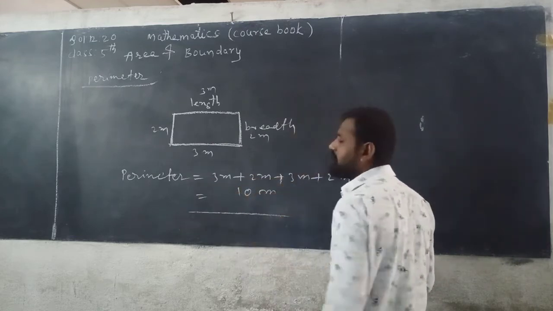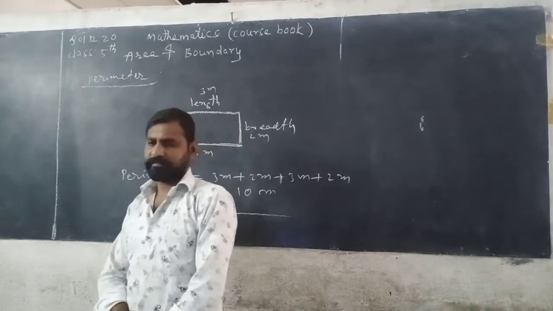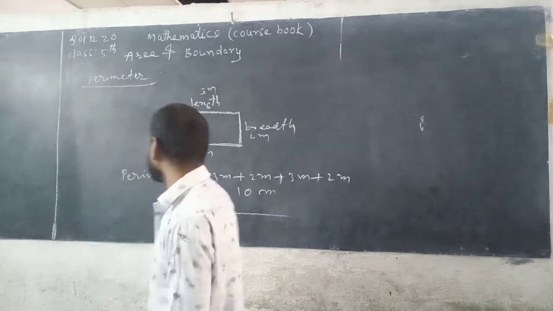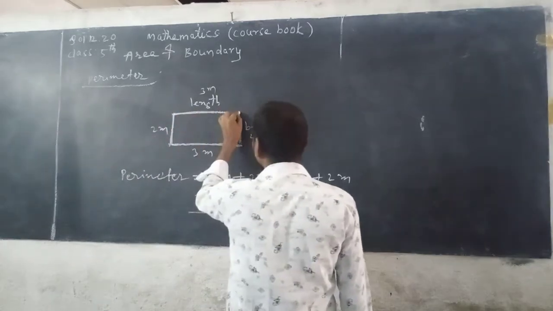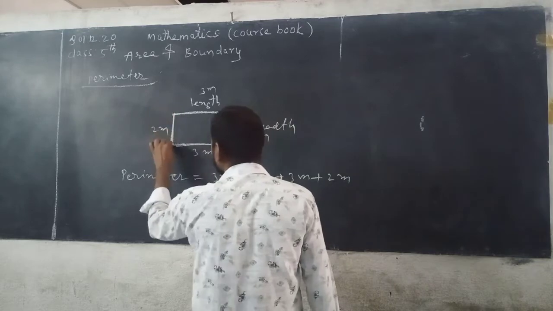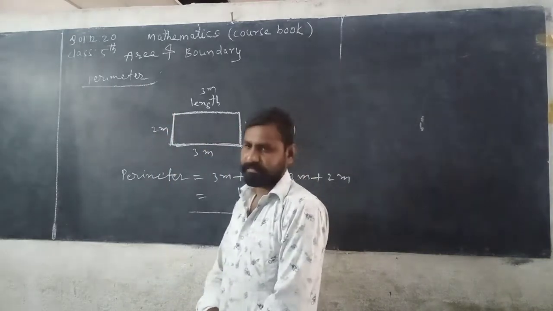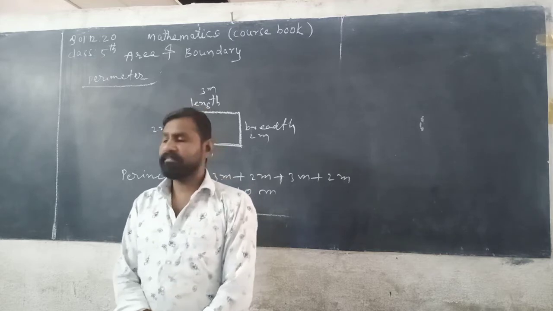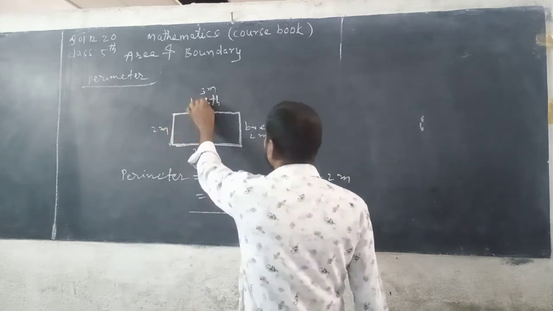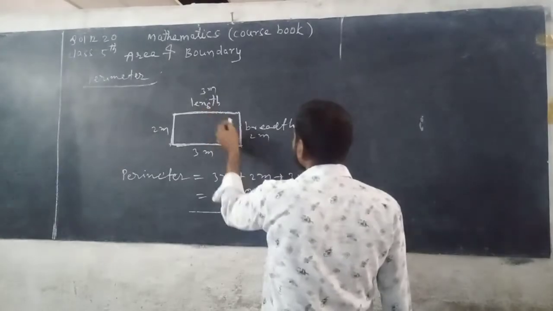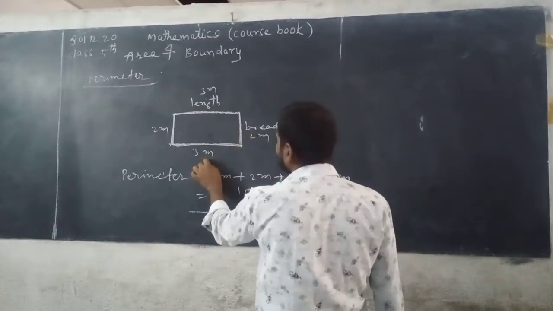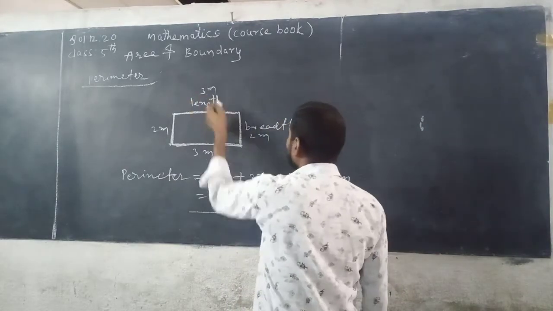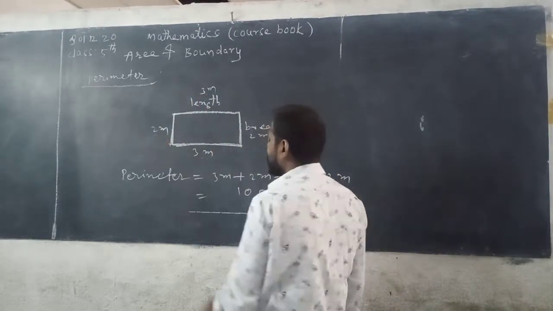See here, the distance around a closed figure is called its perimeter. Around the distance means this side plus this side plus this side plus this side, means sum of the sides. Means 3 plus, this is the length, breadth 2 plus, again length 3 plus, again breadth 2. See here, 3 meter plus 2 meter plus 3 meter plus 2 meter, you can get 10 meter.